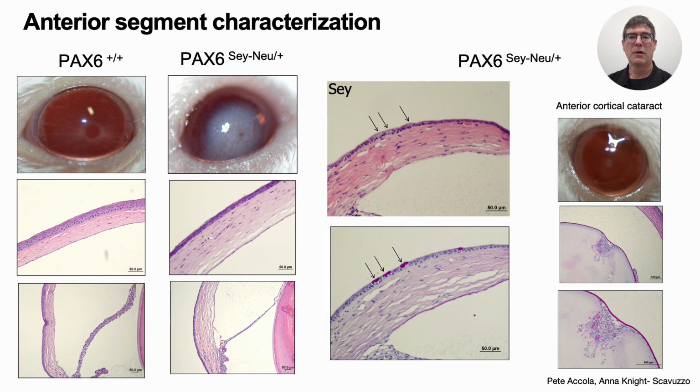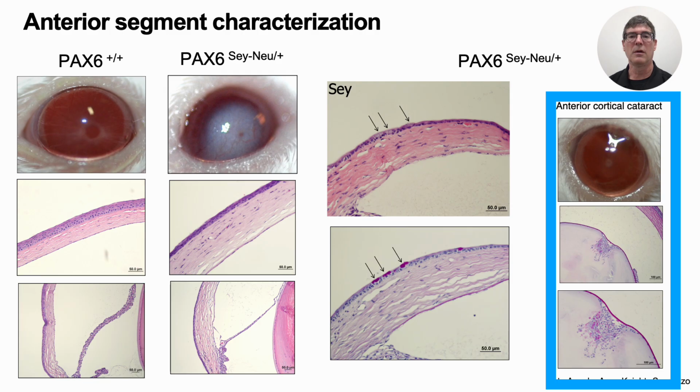In our small eye mice, we also routinely see an anterior cortical cataract, which is likely due to the poor separation of the lens from the overlying surface ectoderm during lens development. The pink staining in these photomicrographs is due to the presence of periodic acid Schiff positive material.